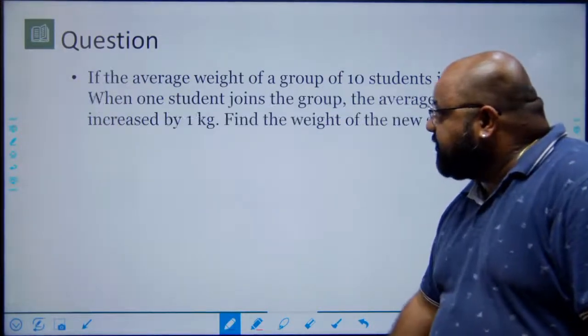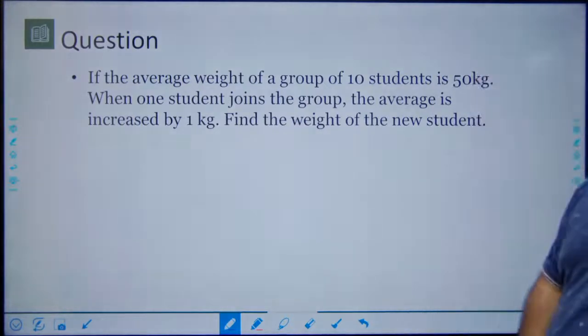If you look at further questions related to this, for example, look at this question.